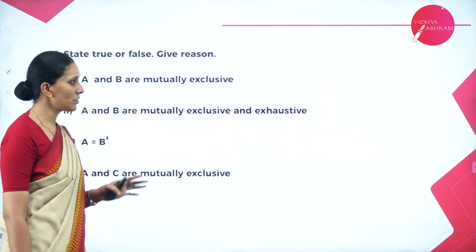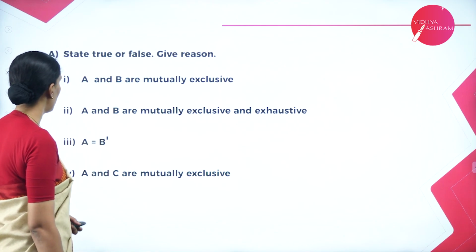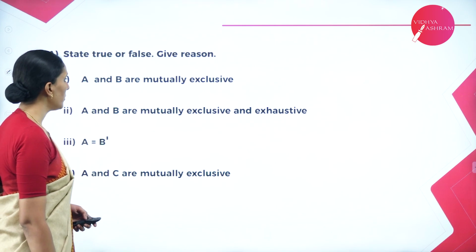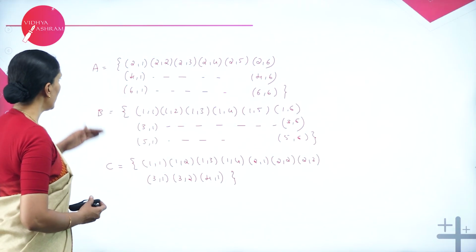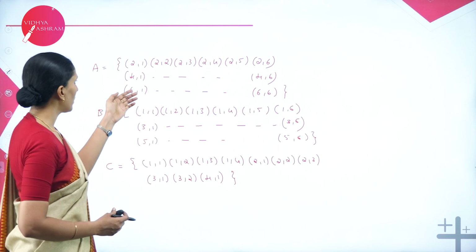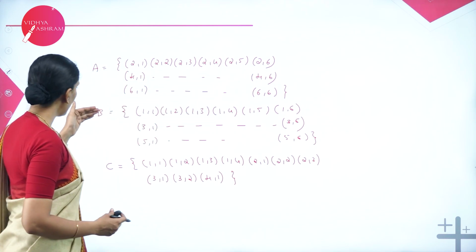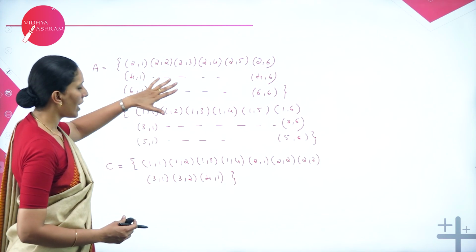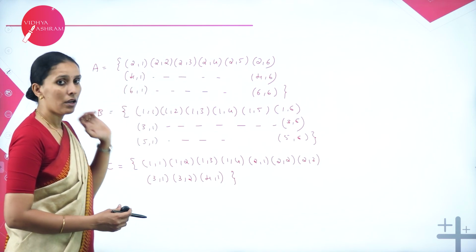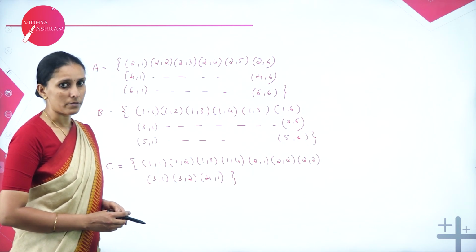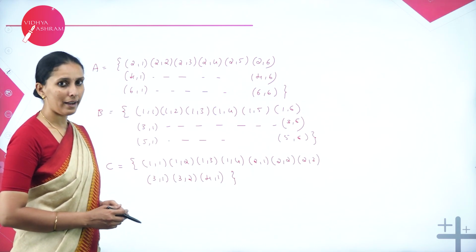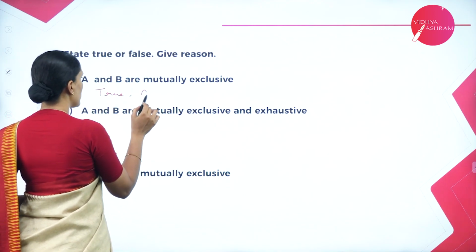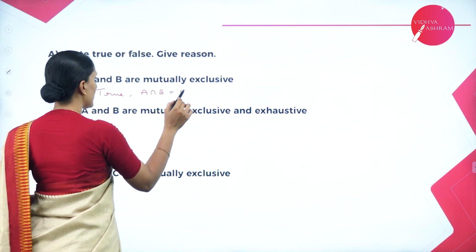So based on the events, we need to check the following statements. State true or false, give reason. A and B are mutually exclusive. So look here, event A contains only the outcomes which start with an even number. Event B contains only the outcomes which start with 1, 3, 5. So none of the outcomes in A and B are common. So obviously they are mutually exclusive. So here we can say true because A intersection B is empty.